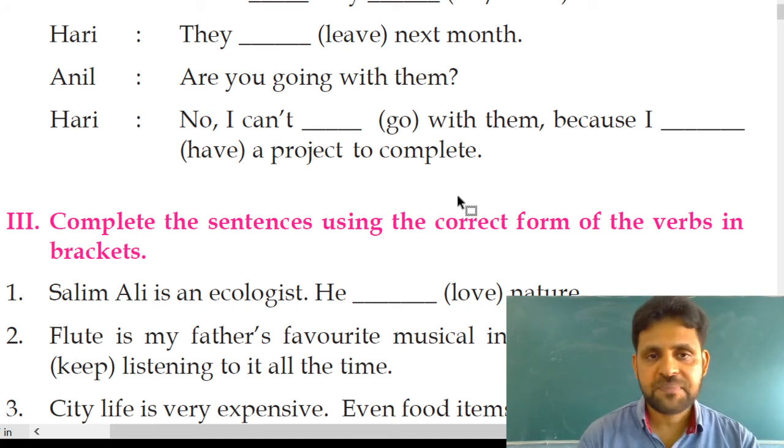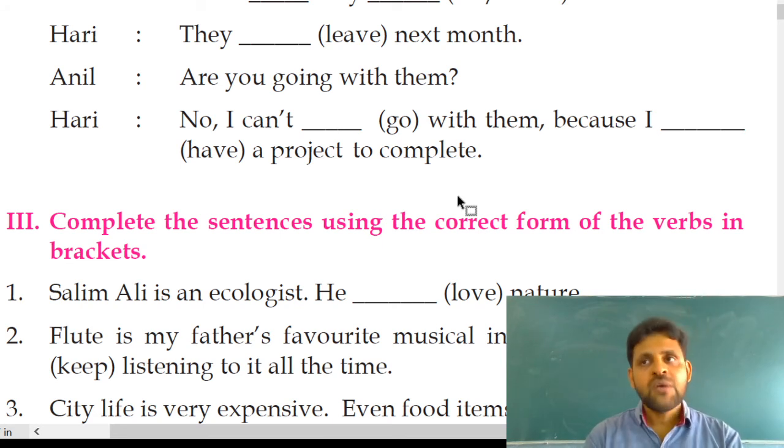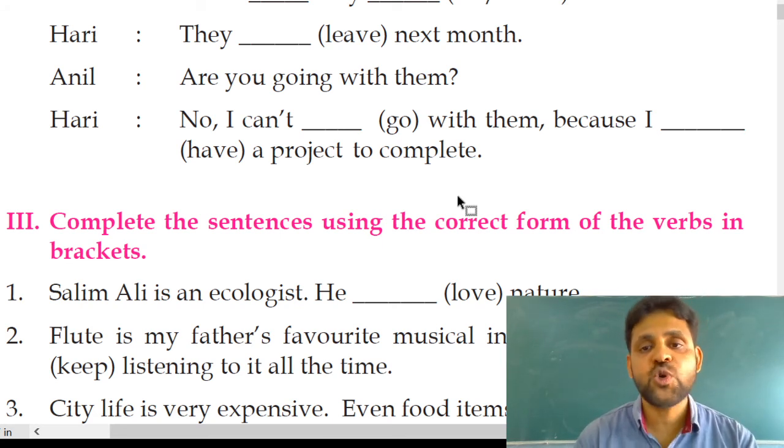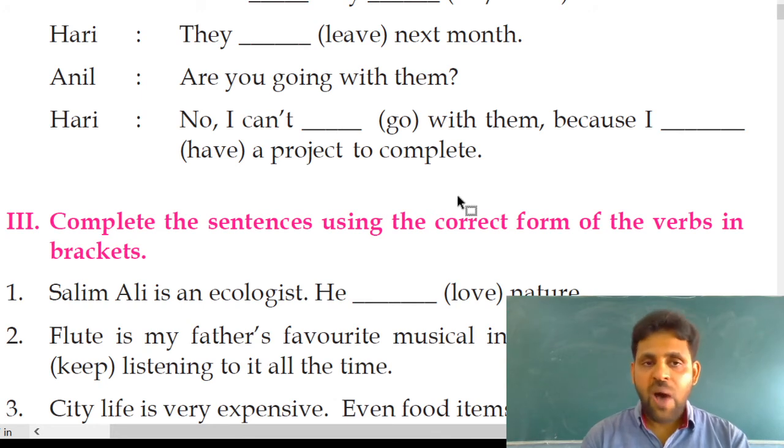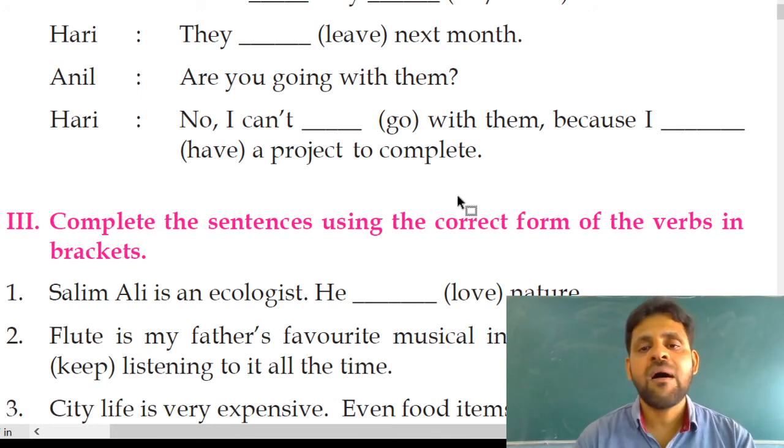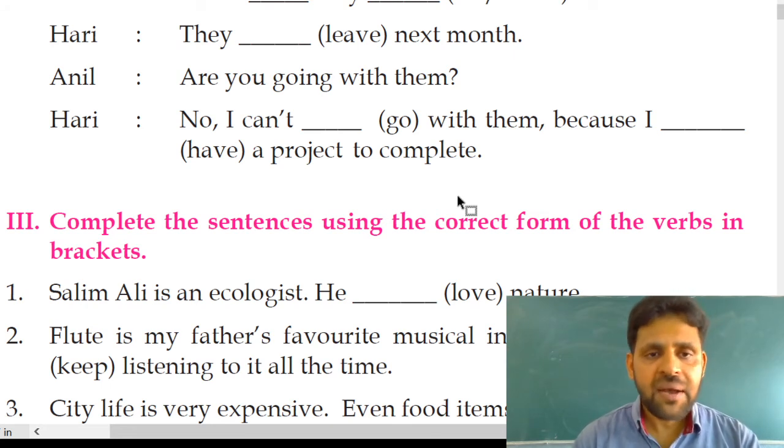We have to make present continuous by adding ing to the base form, plan. We should make it planning to go to America. So the answer is my parents are planning to go to America. Did you understand?